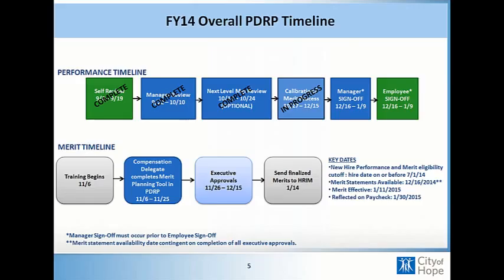And then some key dates, we have the new hire performance and merit eligibility are employees hired on or before July 1st. We have the merit increase statements. Those will be available December 16th, contingent upon the entire task being completed, which means all the submissions and all of the approvals must be complete in order for those statements to become available. Merit will be effective on January 11th and reflected on the paycheck on January 30th. Once merit has ended, all of the reviews will be pushed to the manager's sign-off on December 16th.